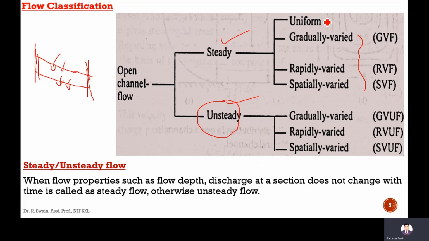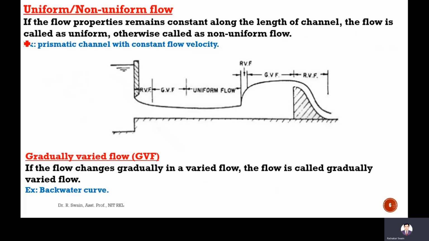Uniform flow. Uniform means over the space, over this length of the channel, the flow parameters like depth and velocity remain constant. Otherwise it will be non-uniform flow. That can be gradually varied flow, rapidly varied flow, spatially varied flow. We know steady and unsteady flow: flow properties such as flow depth and discharge at a section that do not change with time is called steady flow. Otherwise, it is called unsteady flow. If the flow properties remain constant along the length of the channel, the flow is called uniform, or otherwise it is called non-uniform flow.